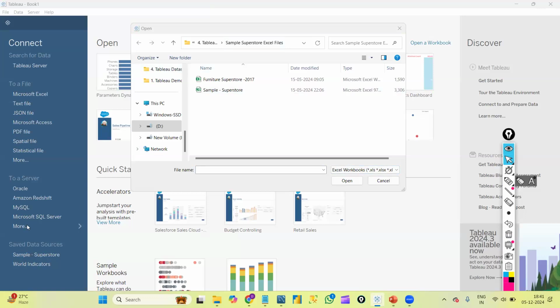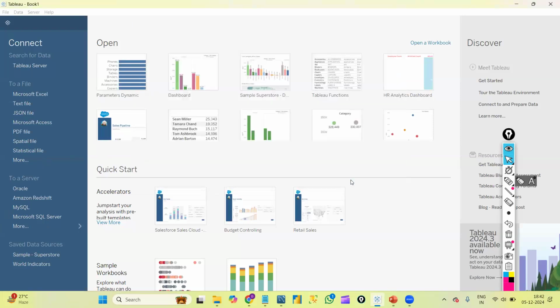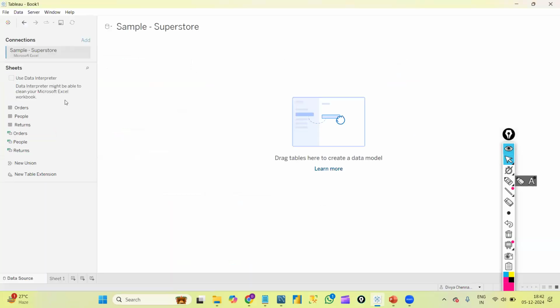Eventually we will learn some concepts here by using this one, and some concepts by using Microsoft SQL Server. As I'm providing some real-time database, you can even practice on your own on any other tables also. So I'm connecting to Sample Superstore for now, clicking on Open. Today, let's see how we will connect to an Excel file only. Going forward, we will see how to connect to SQL Server.